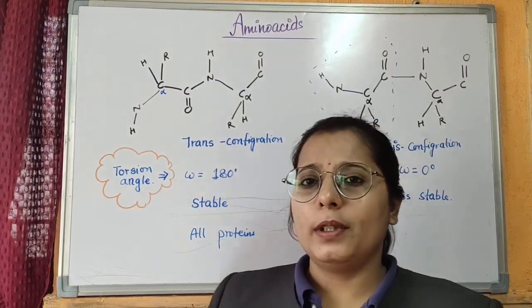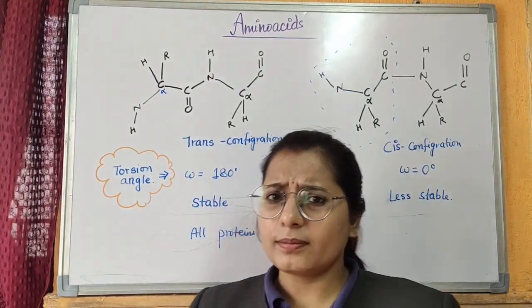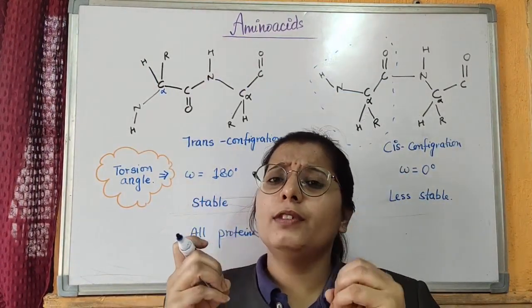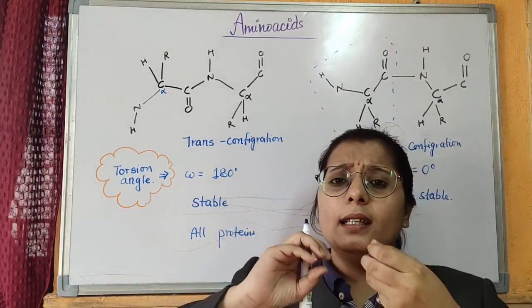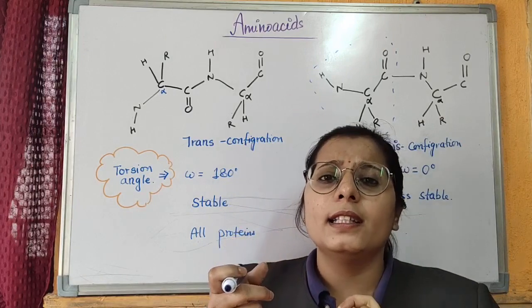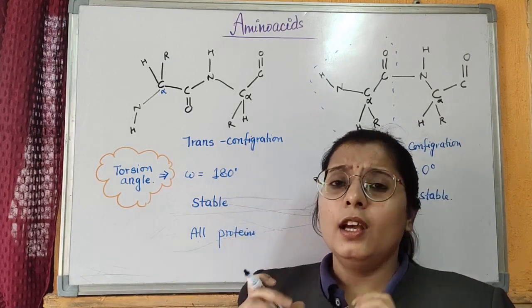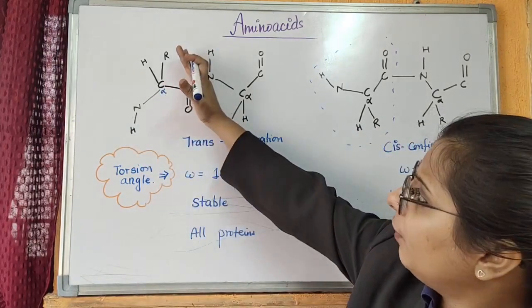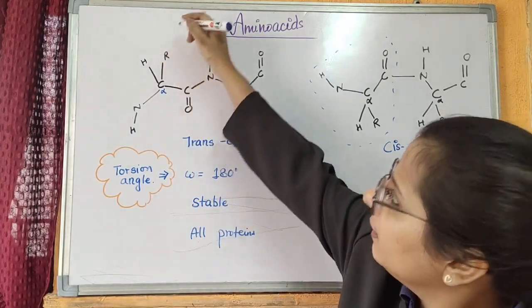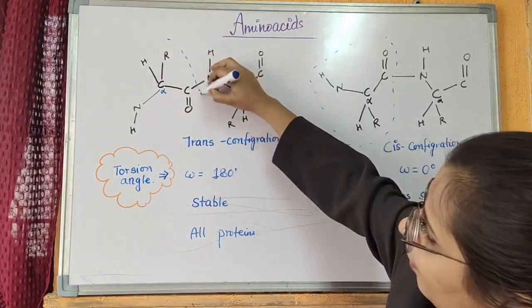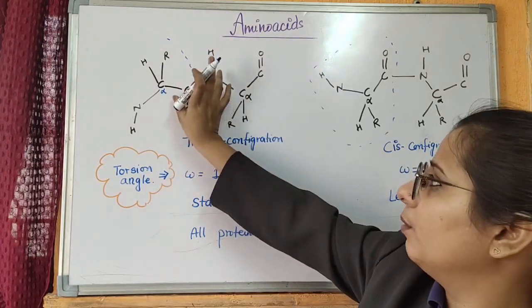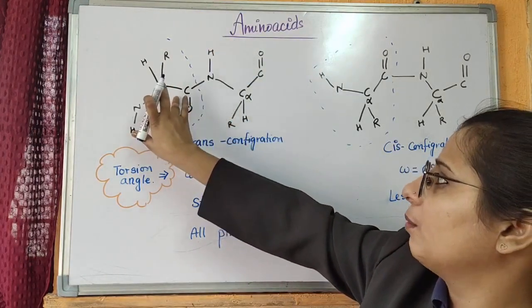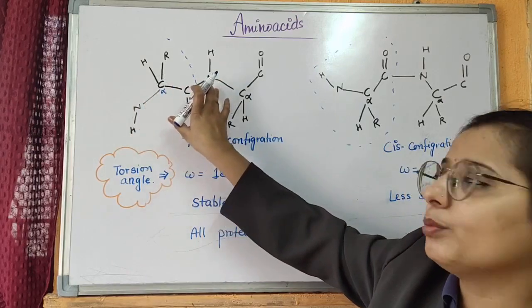Now one more property of the peptide bond. When a peptide bond is formed between two amino acids, they are immediately arranged in a trans configuration. This is the alpha carbon of one amino acid, and this is the second amino acid, and the amide bond is formed between the carboxyl group of the first and the amine group of the second.